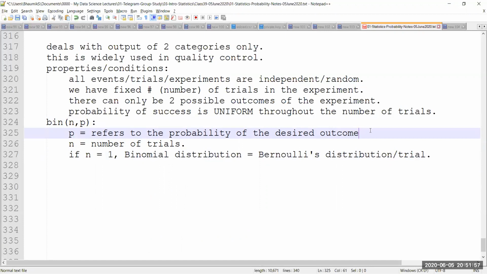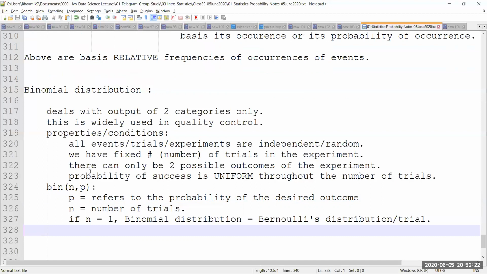Now, let's say my desired outcome's probability is 0.4, then what is the reverse? It is 1 minus 0.4. Then 1 minus p. So if p is the probability of the desired outcome, then the probability of the undesired or the opposite outcome is going to be 1 minus p. This has to be kept in mind because whenever we are going to do any calculations or any visualizations, we will have to keep this in mind.